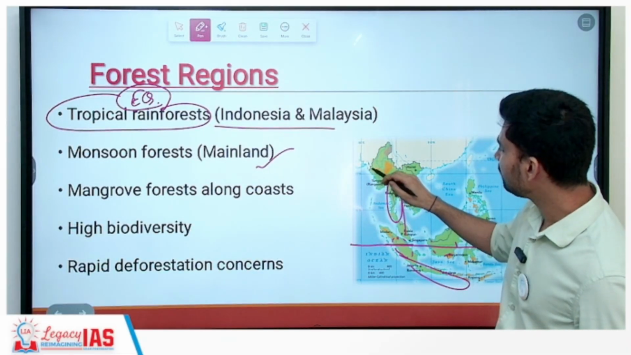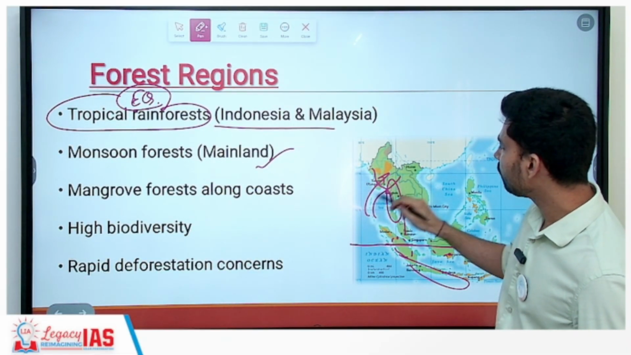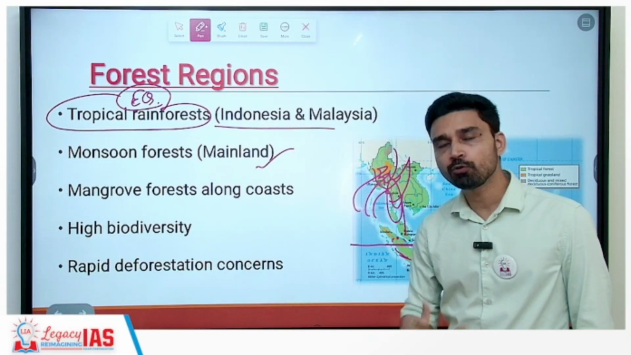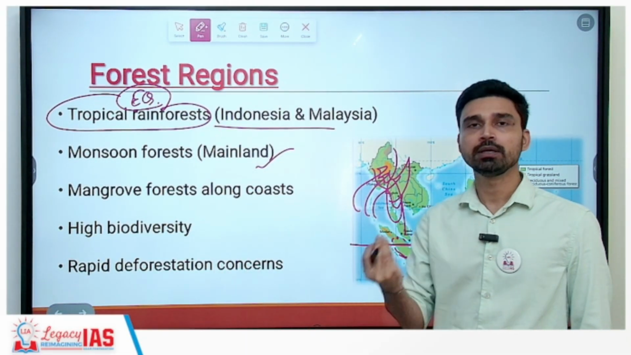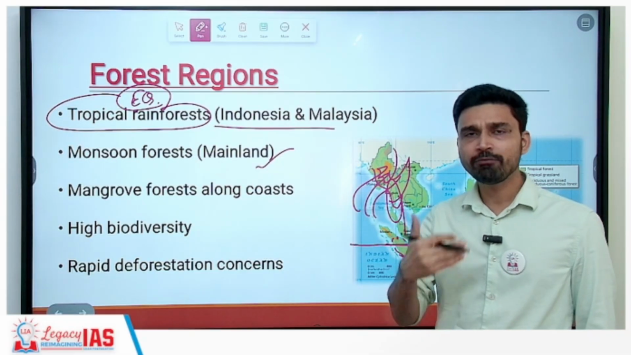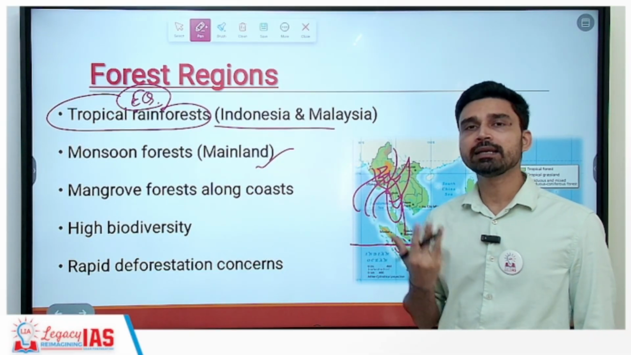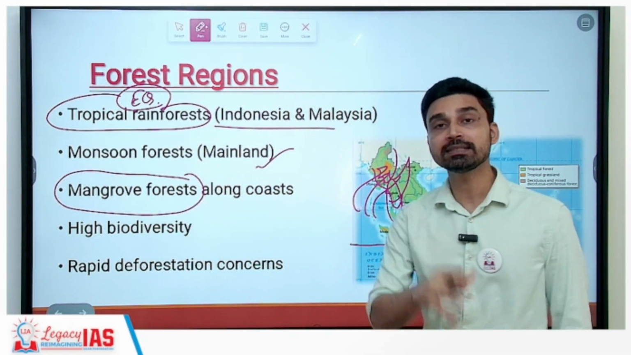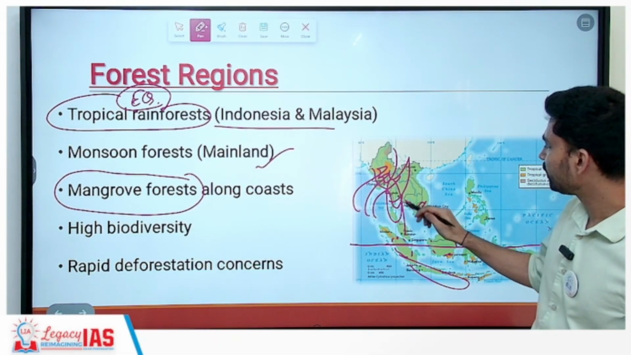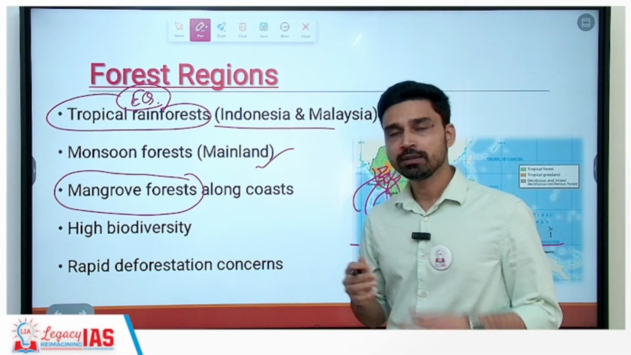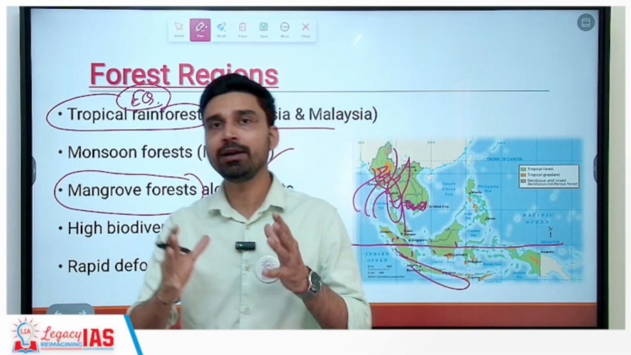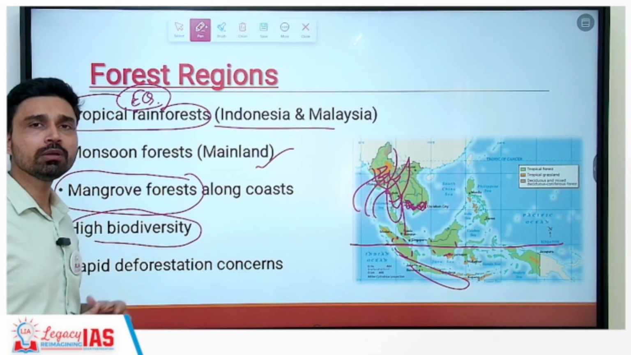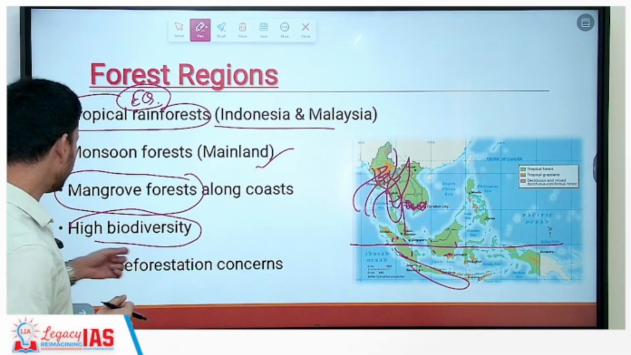Monsoon forests are found in the mainland region, because that's where the effect of the southwest monsoon and northeast monsoon is clearly visible, plus rivers are flowing out along the coastal areas, like the Mekong River, Irrawaddy River, Salween River. Here we have mixing of the river water with the sea water that creates a conducive environment for the growth of mangrove vegetation, also called littoral or swamp forest. So those you will find here, for example. Overall, because this entire region is located within equatorial and tropical latitudes, the biodiversity naturally becomes quite high. This is one of the major hotspots in terms of biodiversity of the entire world.